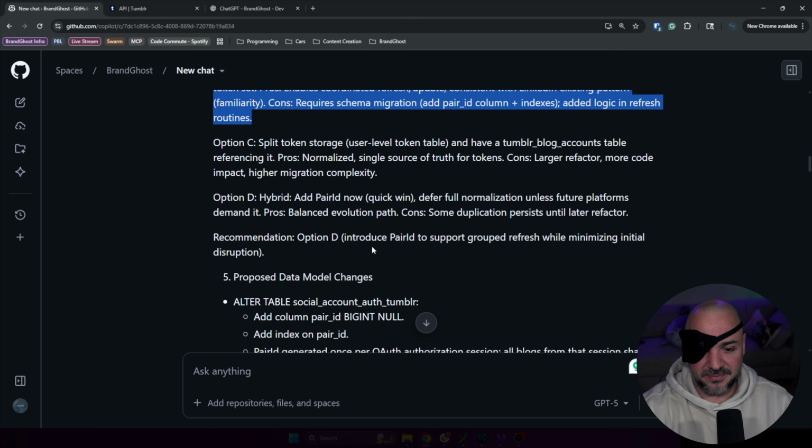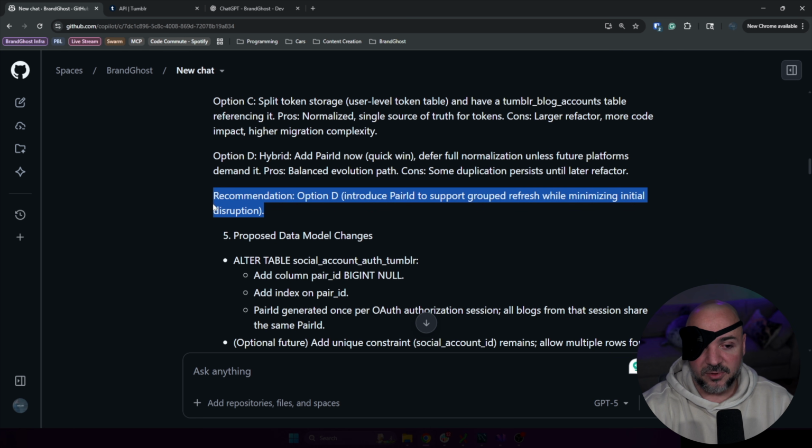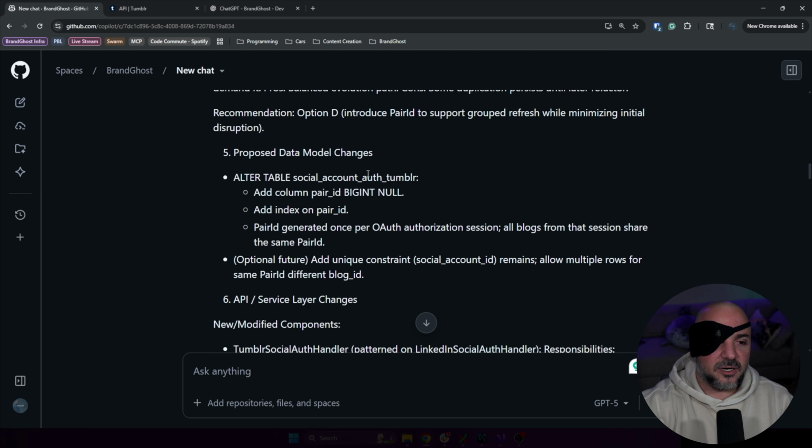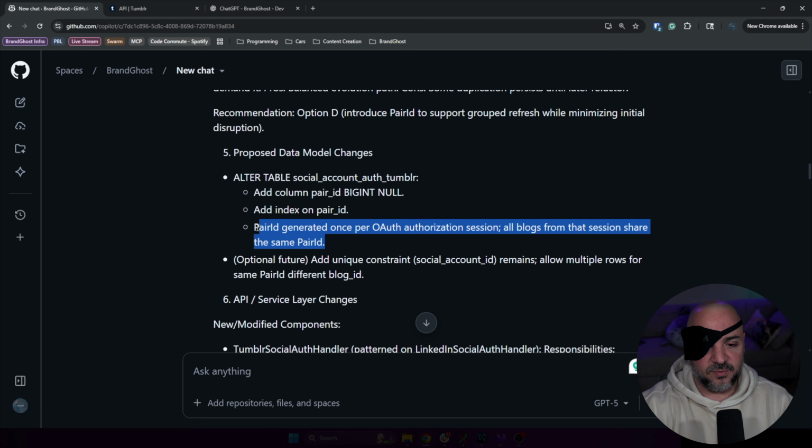Recommendations, option D. Add pair now, defer full normalization. No, I don't think I want that at all. So I disagree with this recommendation, but I'm glad that it had pros and cons to put in front of us. Alter table. So yes, that's exactly it. So pair ID. I use Snowflake IDs, so they're int64. That's why it's big int here. Add an index on it. Pair ID is generated once. And also notice that it's allowed to be null, as I said. So that means that in terms of existing records, we're fine.